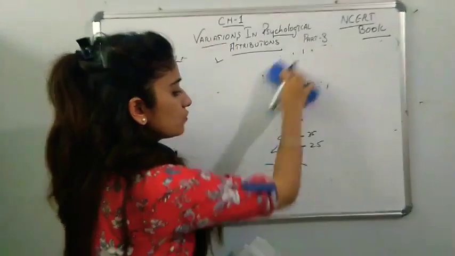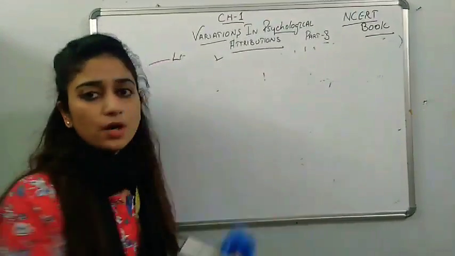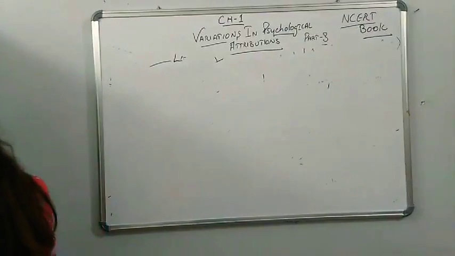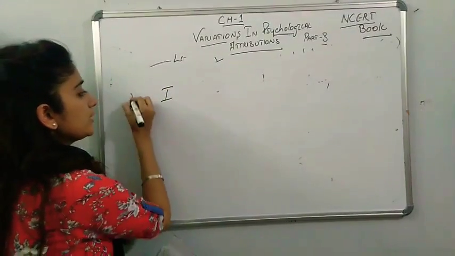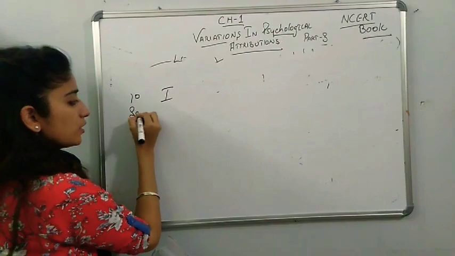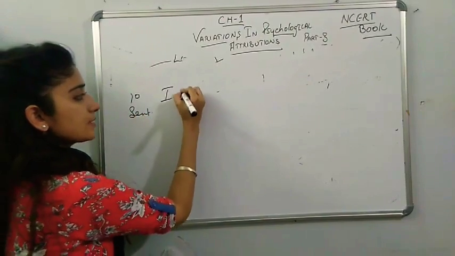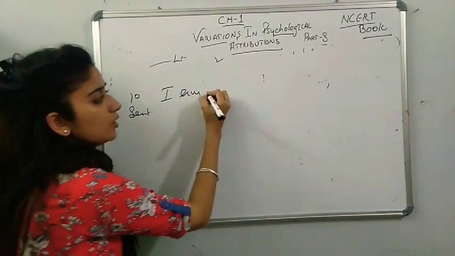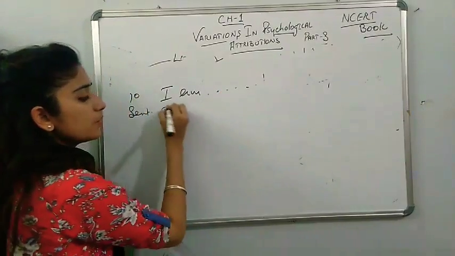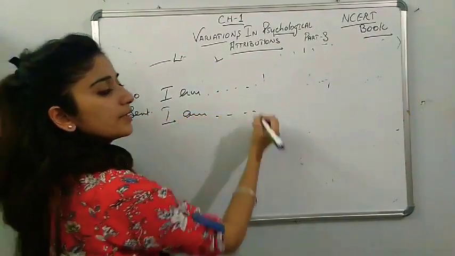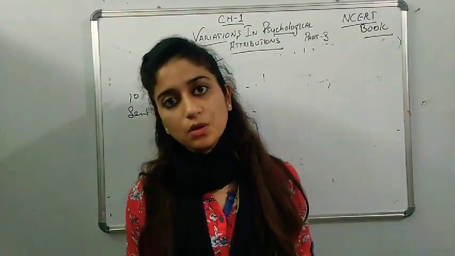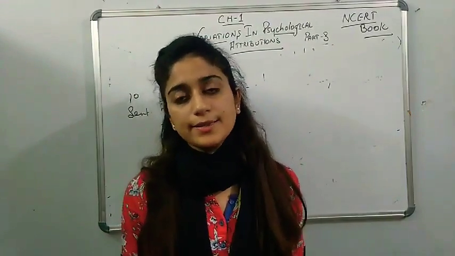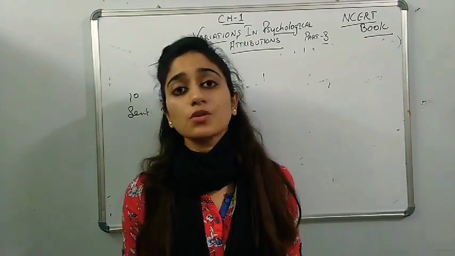Then we will get to know how the writing test works out. This will help you to find your intelligence level also. You have to make 10 sentences starting from I am. There will be no judgment, nothing. So don't think that ma'am is going to judge you or say something is wrong or right.